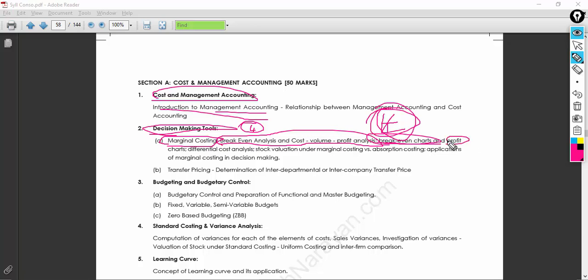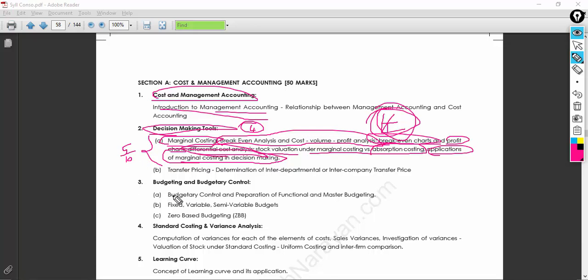So you also have profit charts, differential cost analysis, and stock valuation under marginal costing and absorption costing. A little confusing, but one needs to know what is absorption costing, especially the definition of absorption costing. So application: how do you apply these tools to take a managerial decision? Very important from an examination point of view. So 5 to 10 marks can be expected in this one, guys. It might vary here and there, but 5 to 10 marks can be expected.